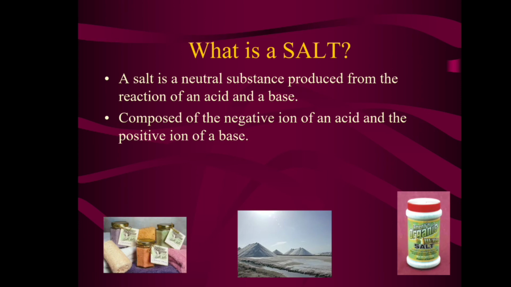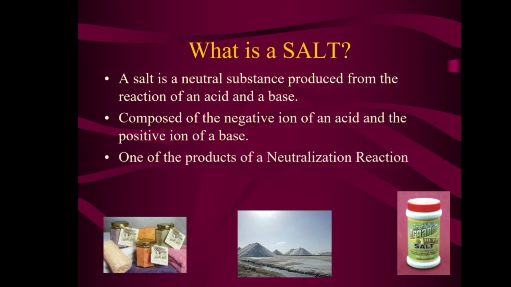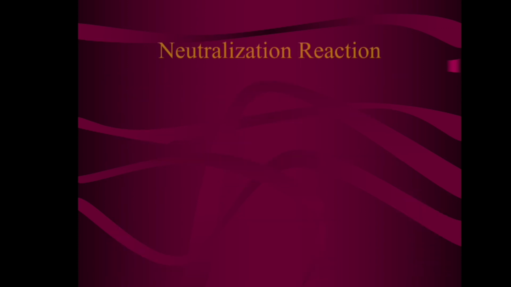Salt is one of the products of a neutralization reaction. Examples of salts are KCl, MgSO4, Na3PO4. All these are salts.